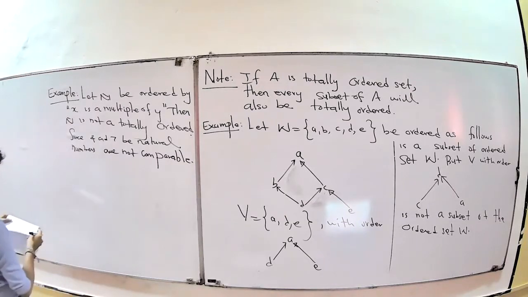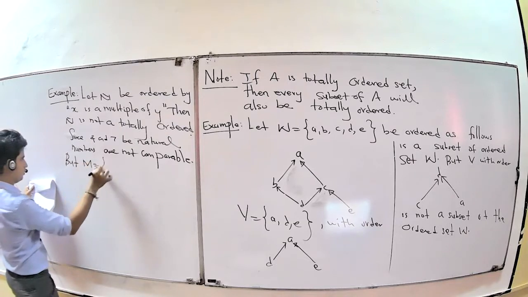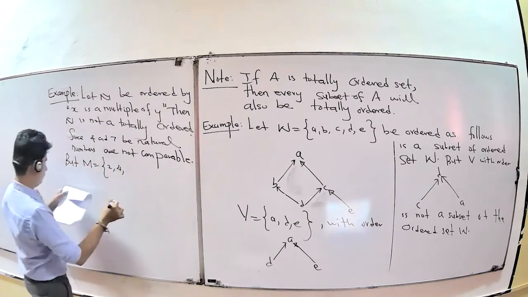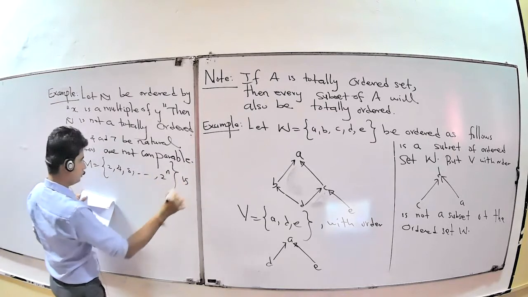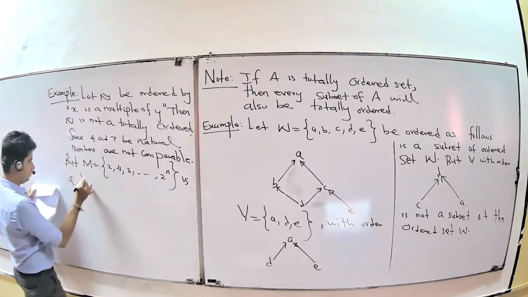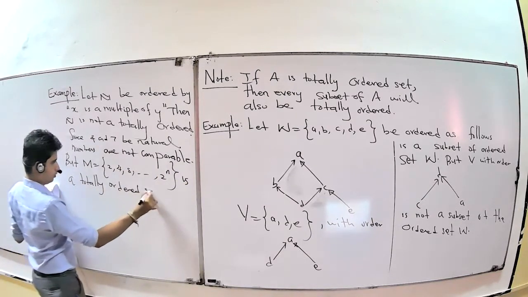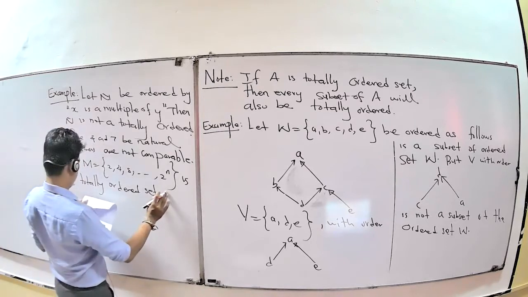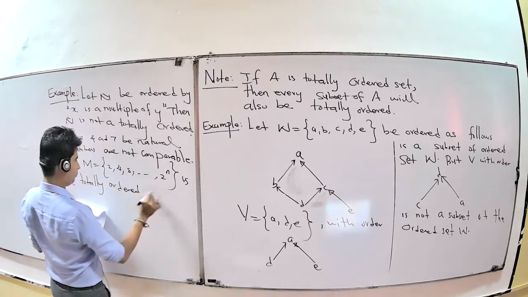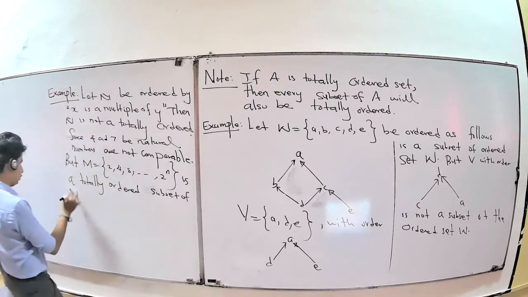But in this set, 2, 4, next one 8, and so on, 2 to the power m, it is a totally ordered set. Why? It is a totally ordered subset of the natural numbers. The natural numbers are the whole set.